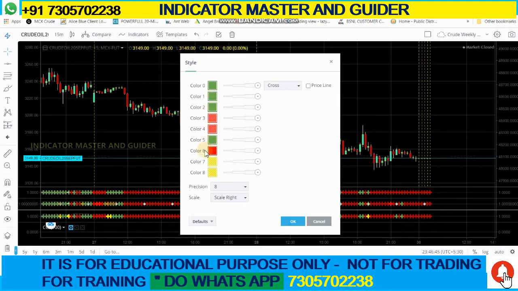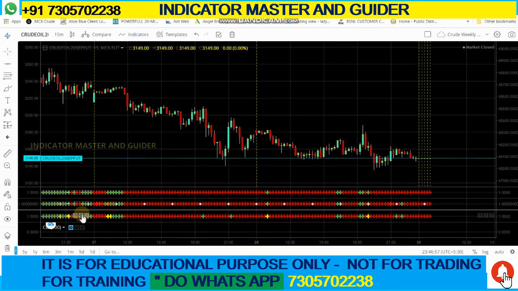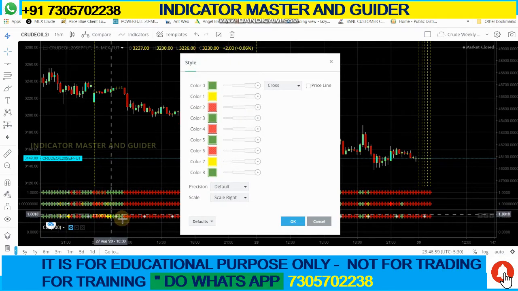This is also one of the meanings of the Fibonacci level. I am keeping a color change here, and you can make it on your platform this way too. Then the third one is our choppy zone: green, yellow, red. I have changed the colors because of a flat market or slow market. This is one of the settings.